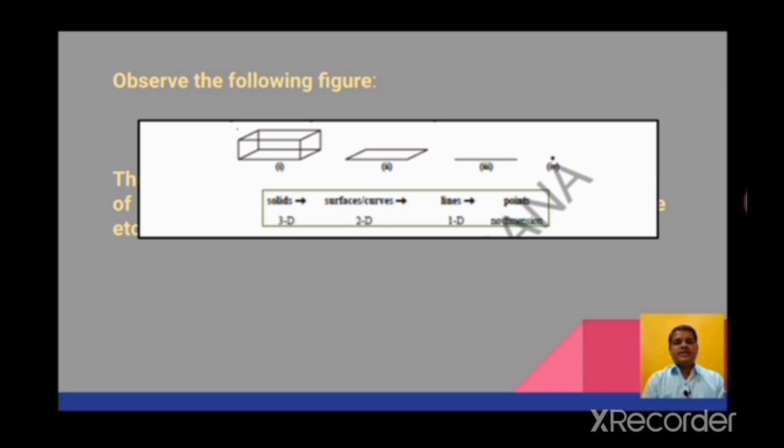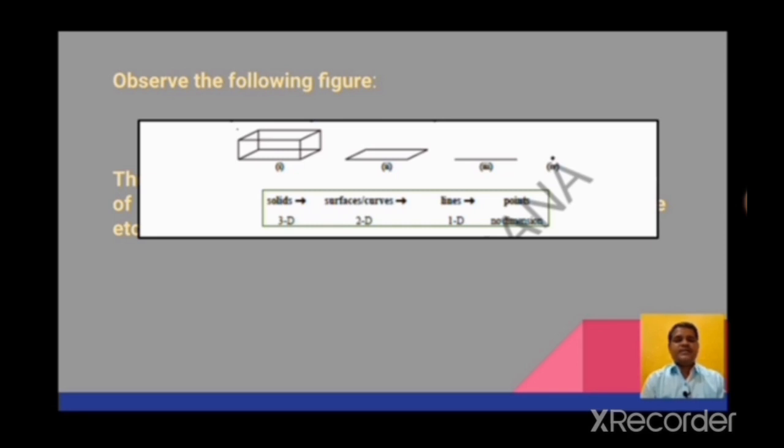If it loses one dimension, that is height, it will have only 2 dimensions, which means it will become a rectangle. You know that rectangle has 2 dimensions, length and breadth.